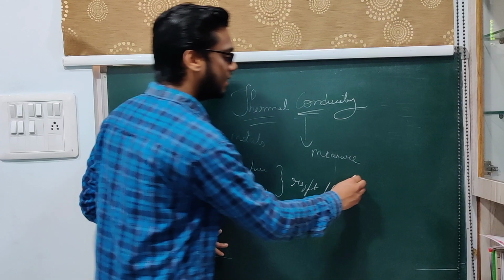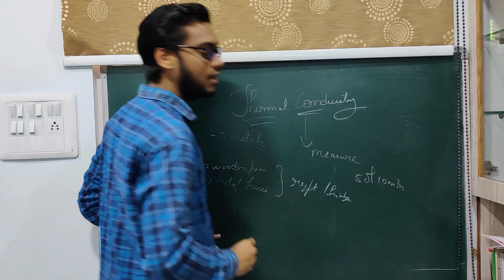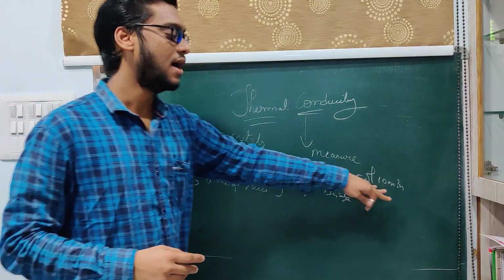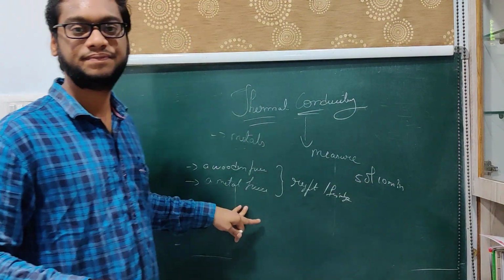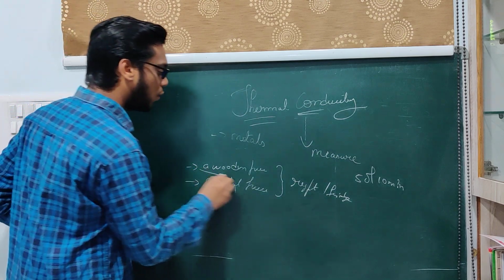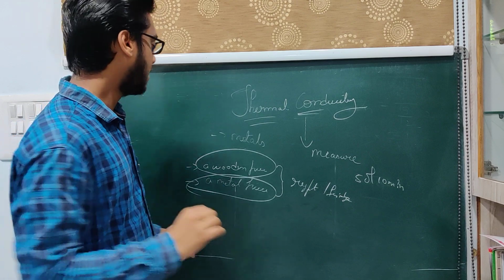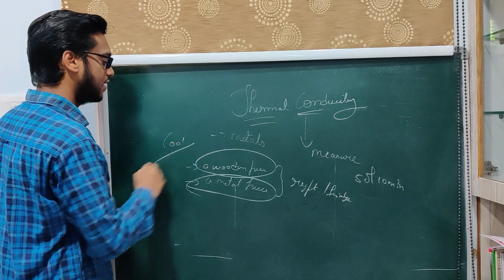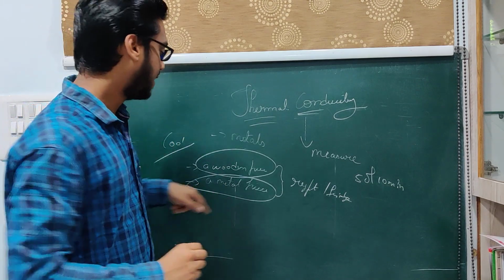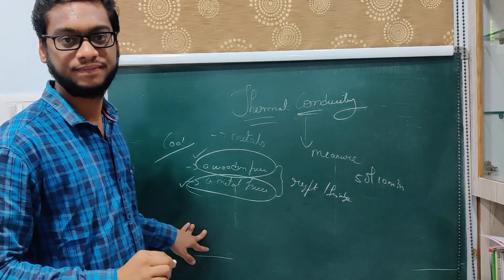Let us take 5 or 10 minutes. After 10 minutes, we will take them out. After taking them out, we will see that the wooden and metal piece have become cool in temperature. But comparatively, metal is cooler than wooden.